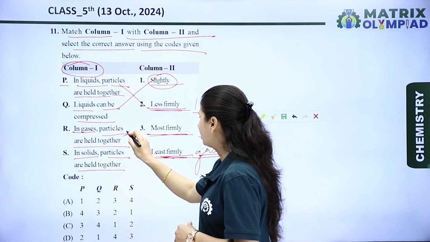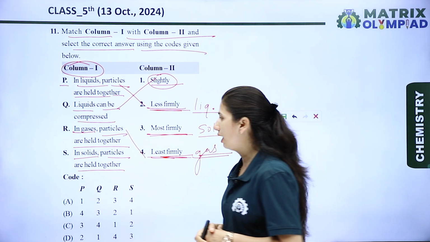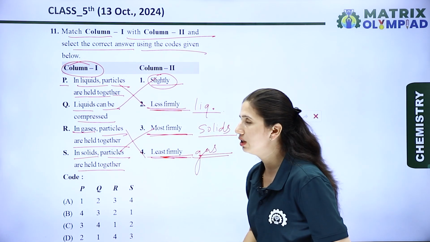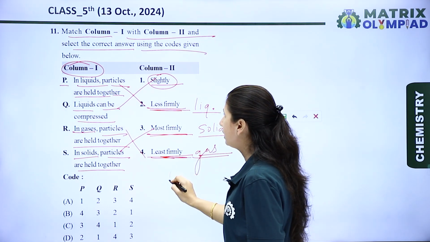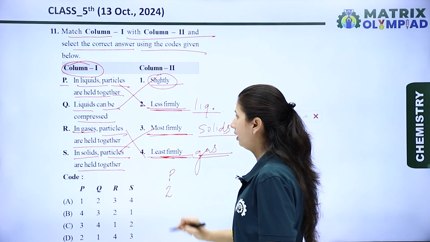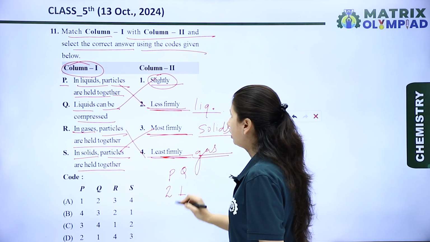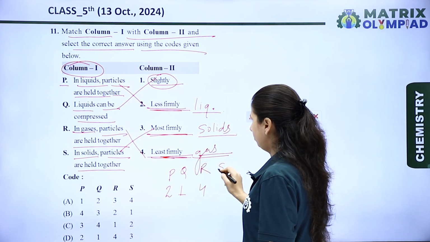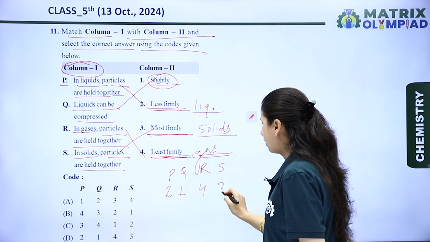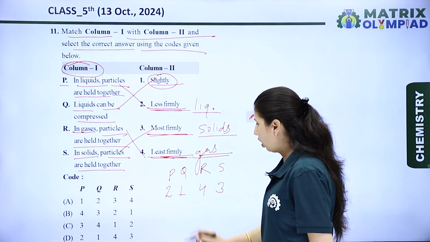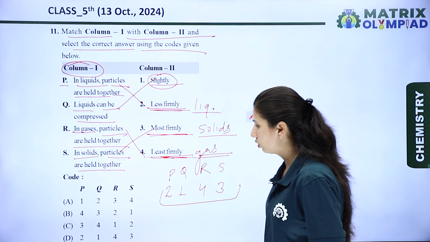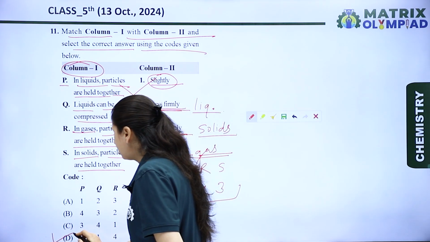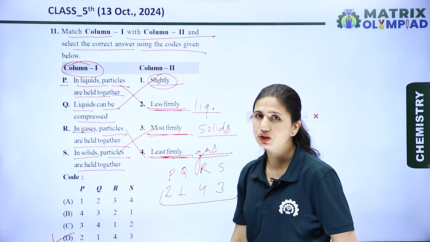So the option R is matched with the fourth, and in solids, particles are held together most firmly. So let's see the option. P is matched with second, Q is matched with first, R is matched with fourth, and S is matched with third. So the option 2, 1, 4, 3. It means option D is the right option for this question.